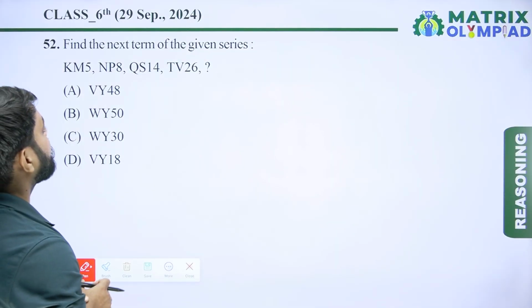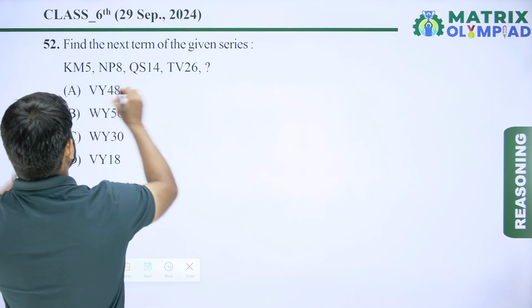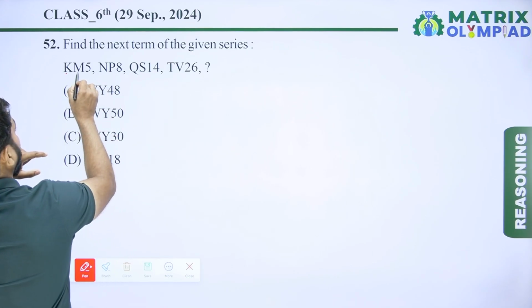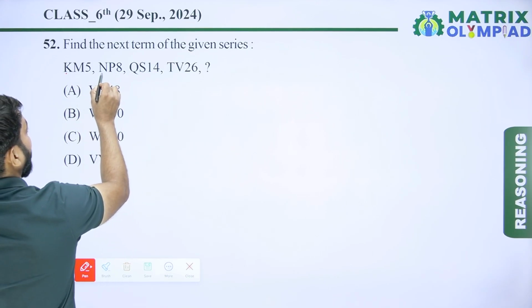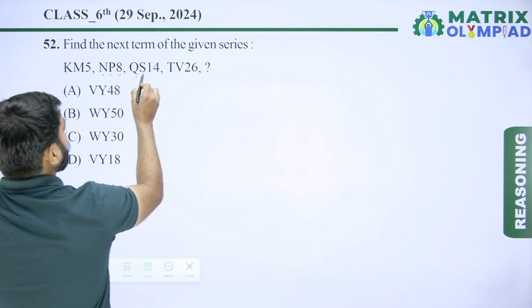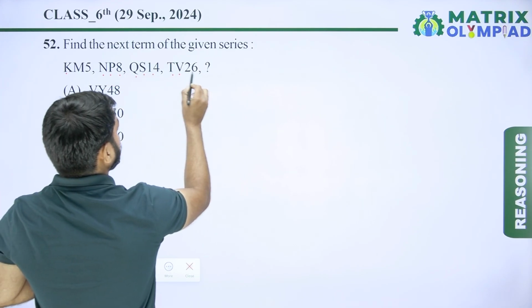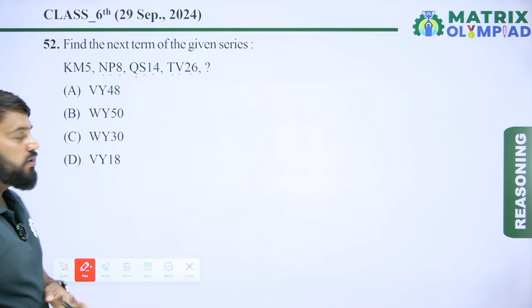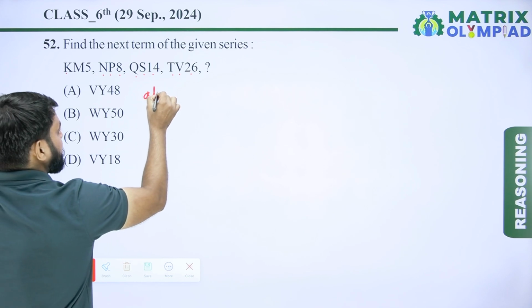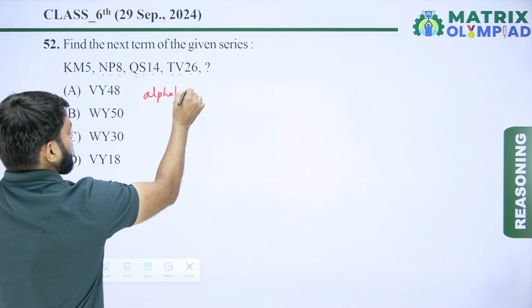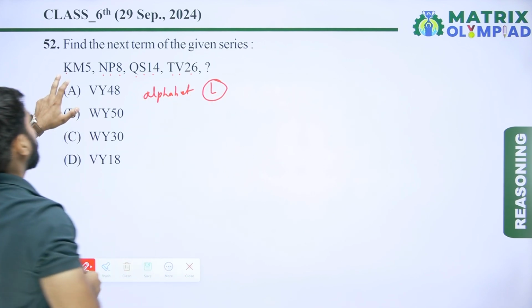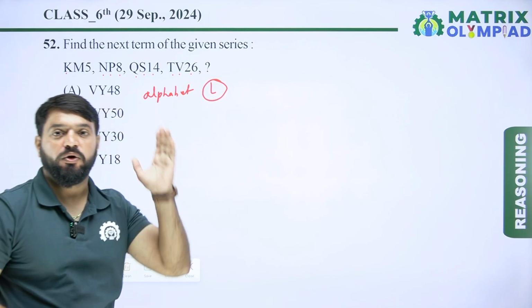Find the next term of the given series. The given series is 5 K M 5, next is N P 8, Q S 14, T V 26. So first the alphabet series, taking the first alphabet of each term.